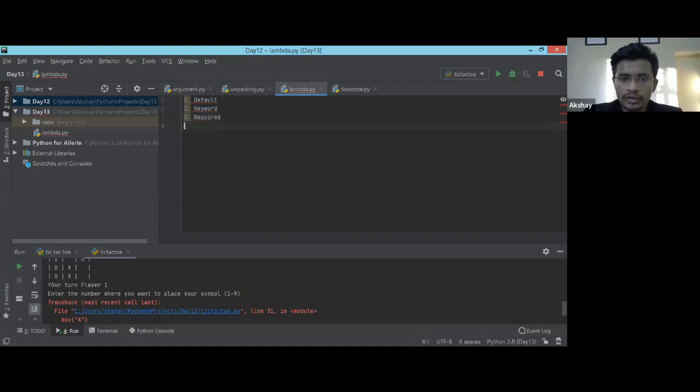And the last one which we learned yesterday is variable length argument, right? That was the point we were covering yesterday.